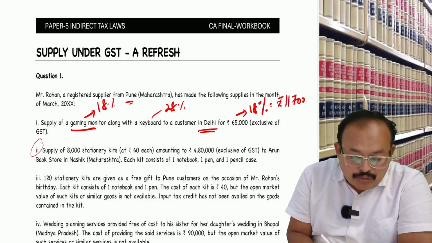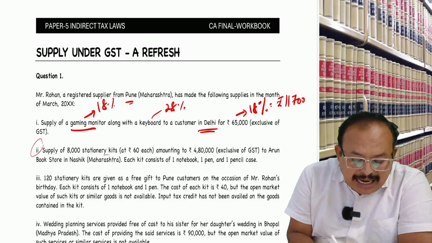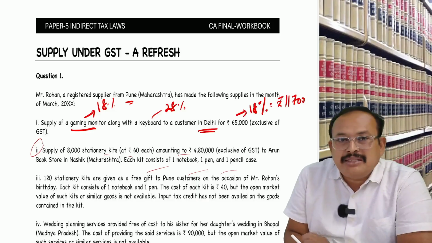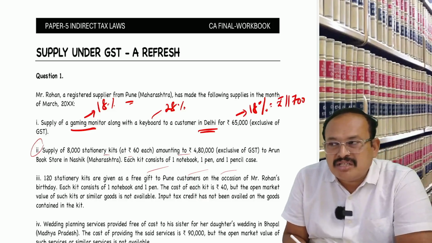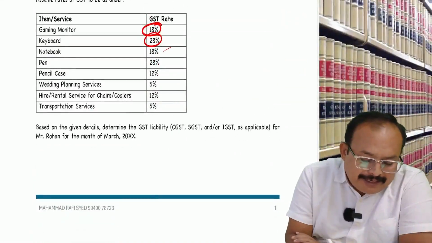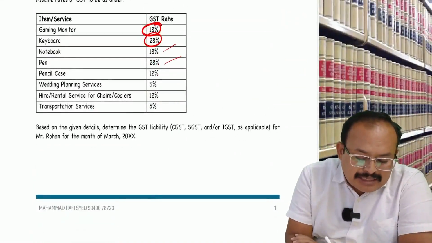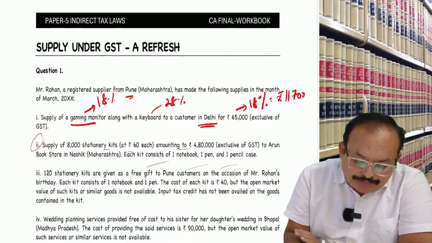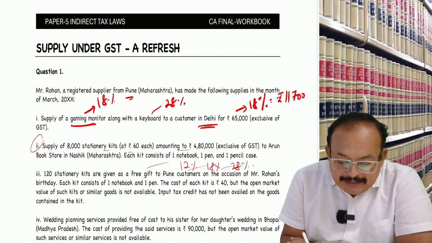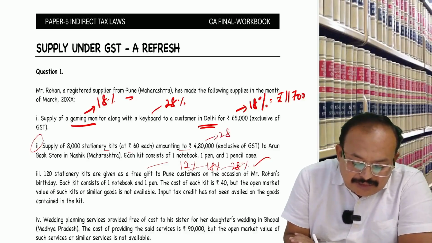Supply of 8,000 stationery kits at 60 rupees each, 4,80,000, consisting of one notebook, one pen, one pencil, all supplied together. Is it mixed or composite? Mixed. So here notebook, pen, pencil. Notebook, what rate? 18%. Pen 28%. Pencil 12%. The highest rate is applicable for the entire supply, which is 28%.